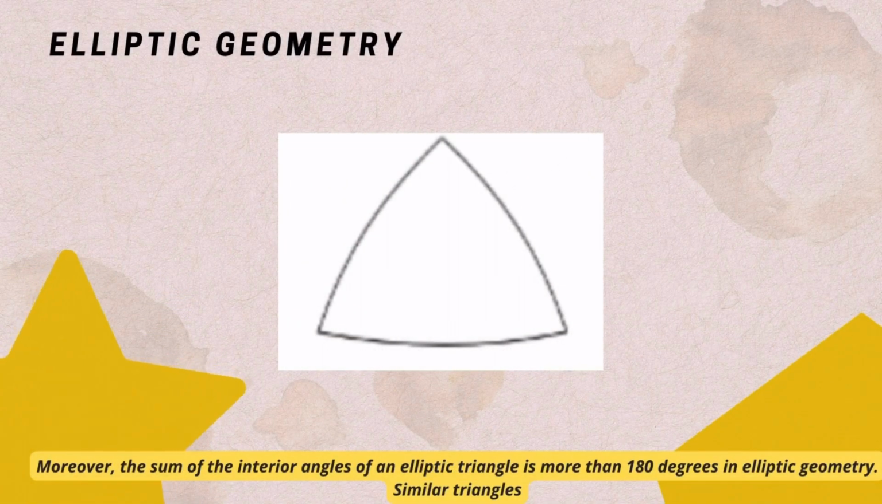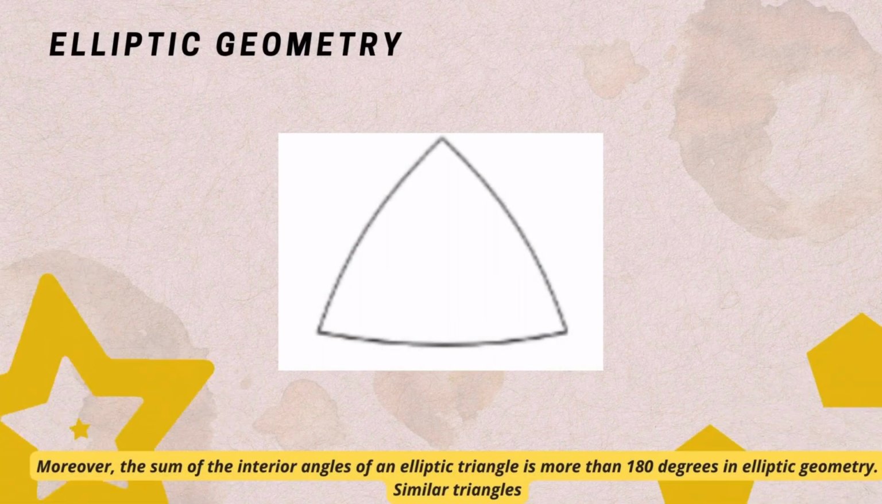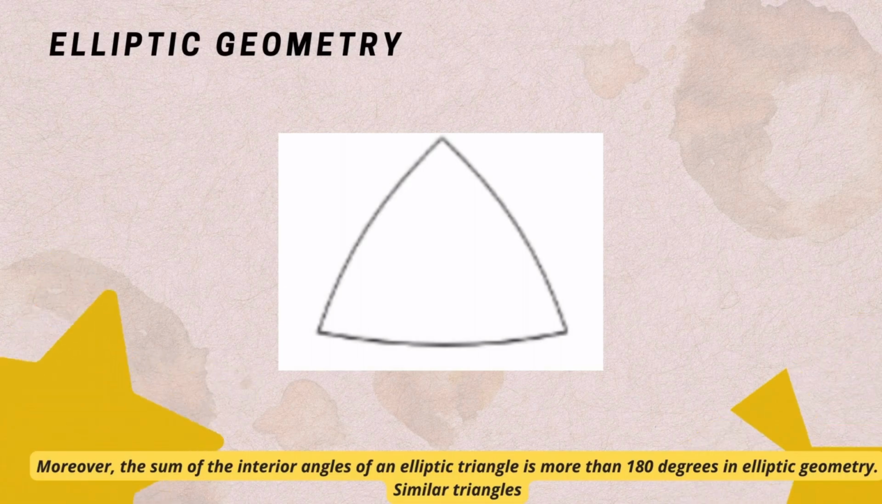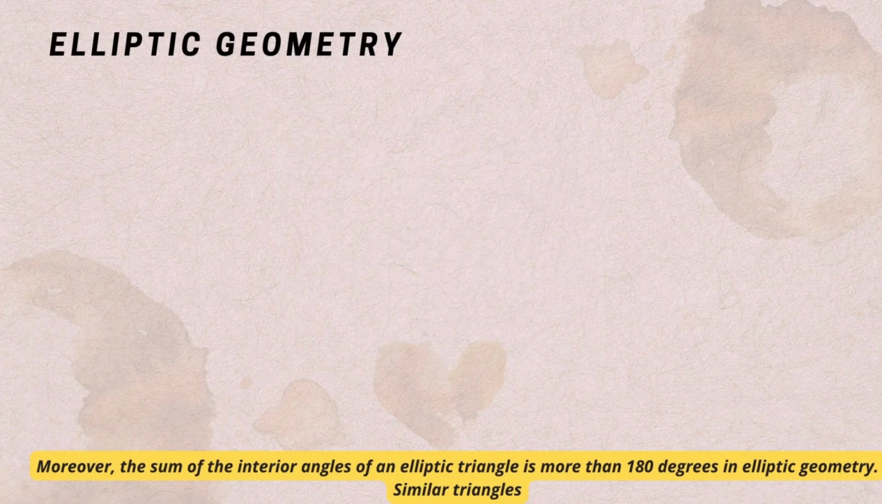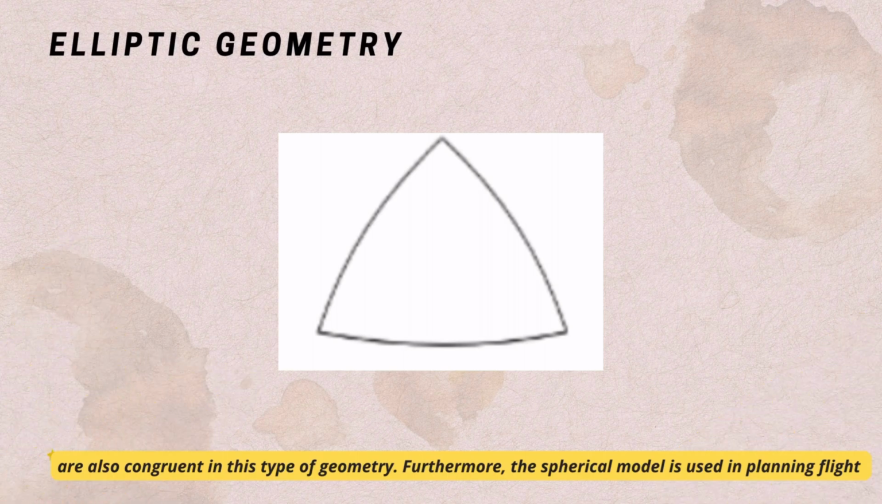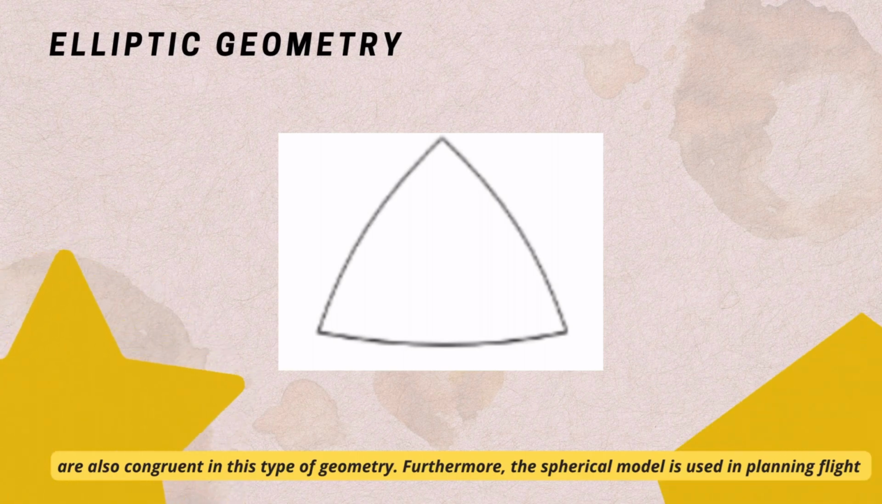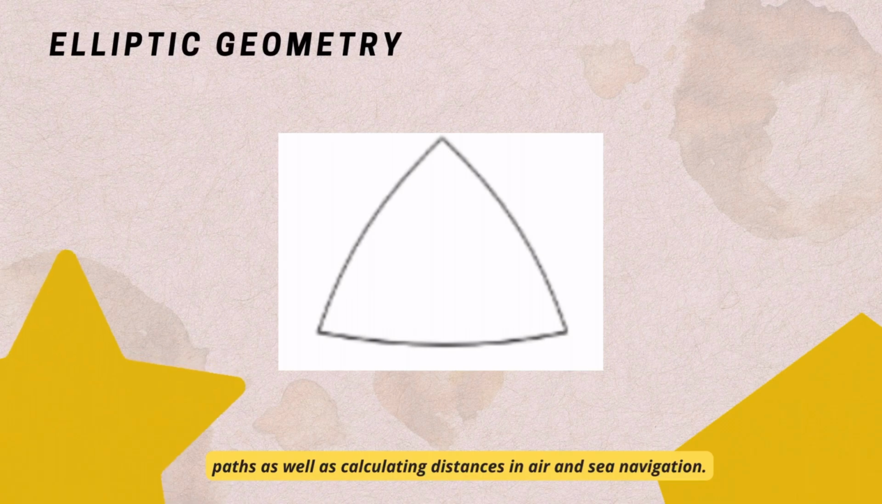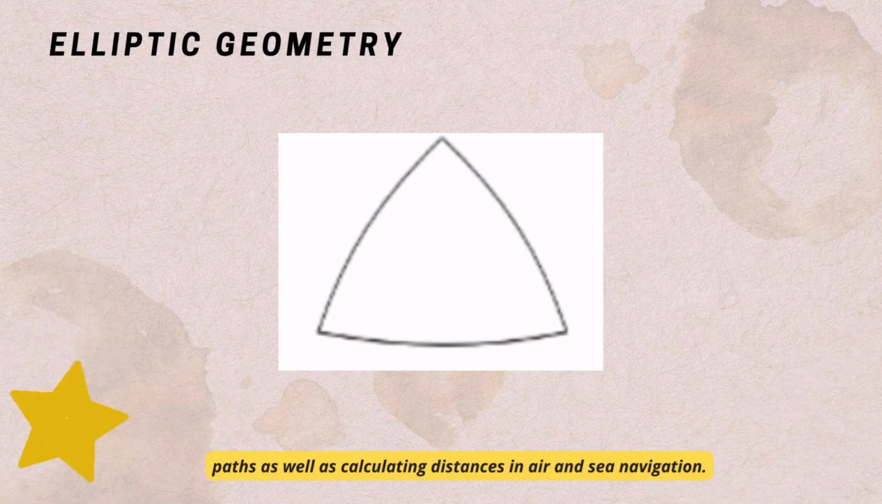Moreover, the sum of the interior angles of an elliptic triangle is more than 180 degrees in elliptic geometry. Similar triangles are also congruent in this type of geometry. Furthermore, this spherical model is used in planning flight paths as well as calculating distances in air and sea navigation.